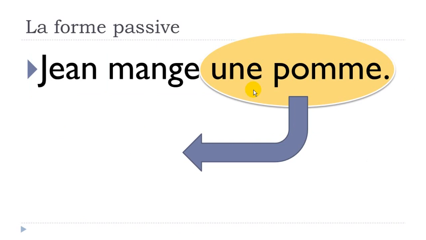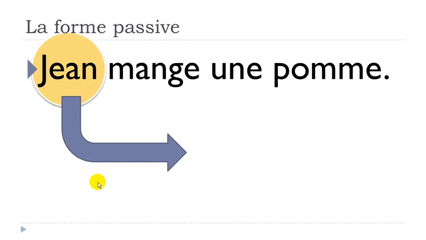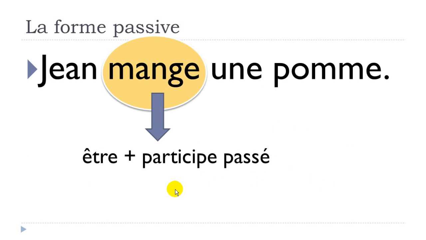So what could we do? We could first take une pomme, okay? And then, of course, put it in the first place because the focus will be on the first word or first thing that will come in the sentence. Then we take Jean, and then of course, Jean is not coming right after because the verb should come between the two. So it will be here. Okay? And after that, manger, so the verb mange here, should be transformed.